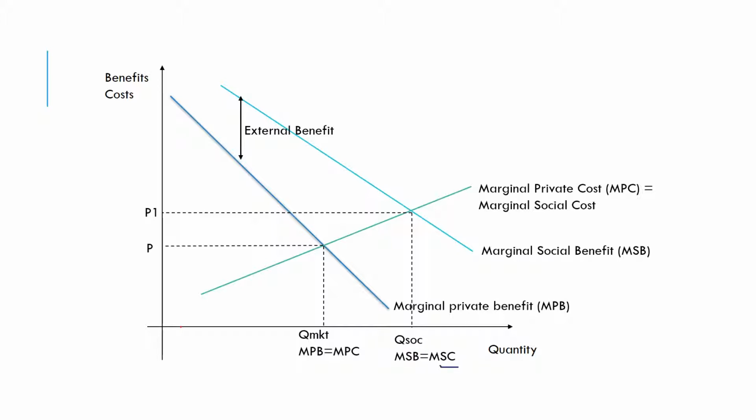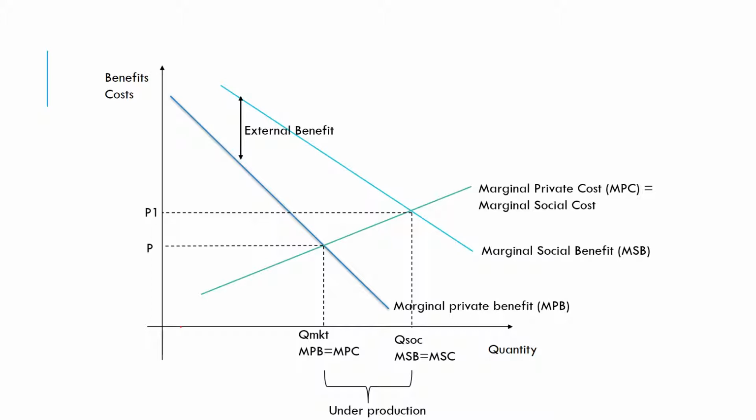So what we can see is that from society's point of view, we would like Q soc, number of bees, but just left to the private individuals, the beekeepers, they would only give us Q market. So here we're getting less produced by the free market than we want from society's perspective, an underproduction. And this would apply to things like vaccination, education, walking to work, all those things, healthcare that we mentioned earlier on.